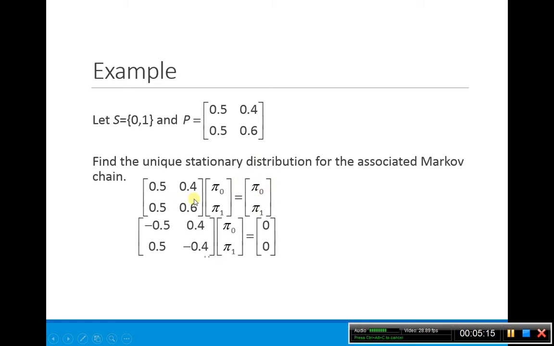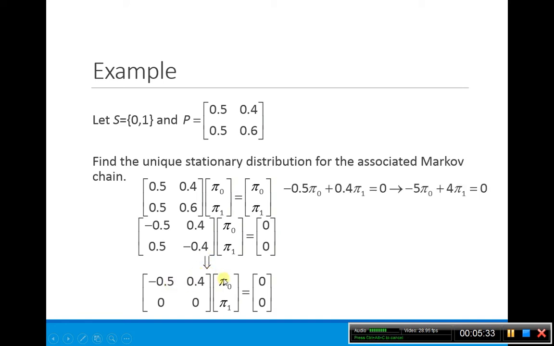If I subtract off the identity matrix from P, I have this matrix left. I have two unknowns and two equations. But if I simplify this, it reduces down to really just one equation: minus 0.5 pi 0 plus 0.4 pi 1 has to be equal to 0. I can multiply by 10 to make it a little bit nicer for myself.